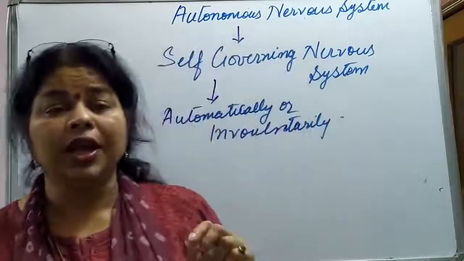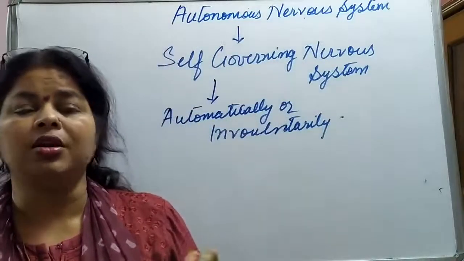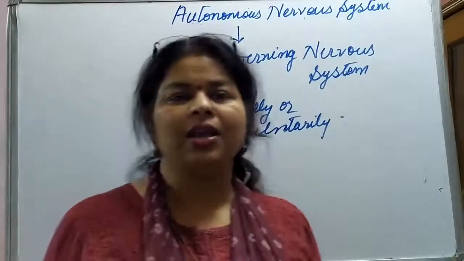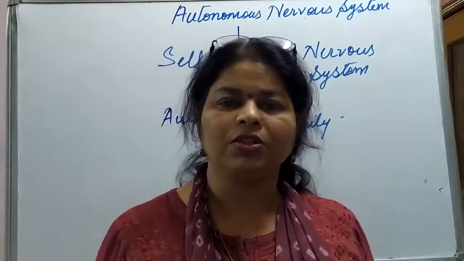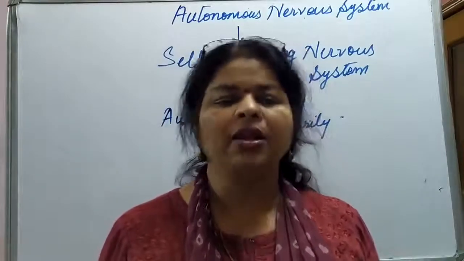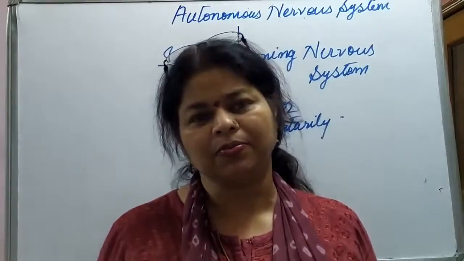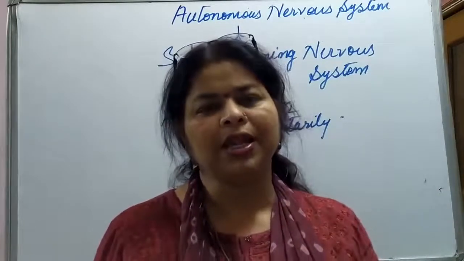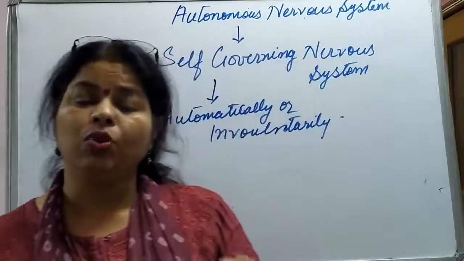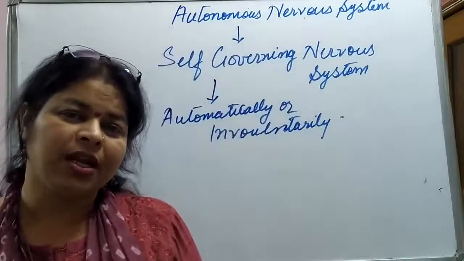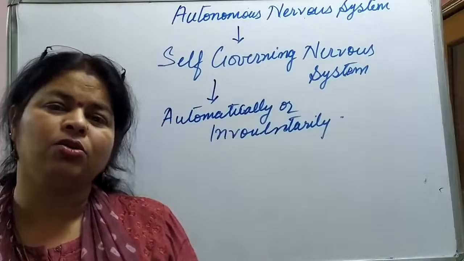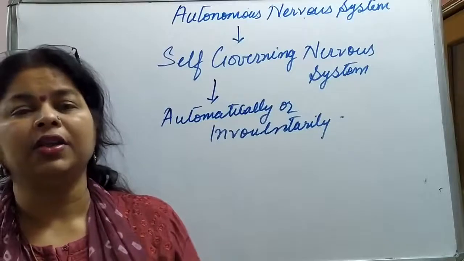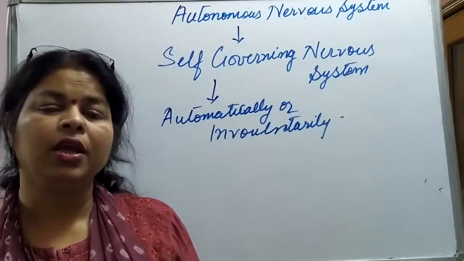The autonomic nervous system is of two types: sympathetic and parasympathetic, as we had discussed in the earlier part of this concept. Parasympathetic activities are those taking place in the body while at rest.